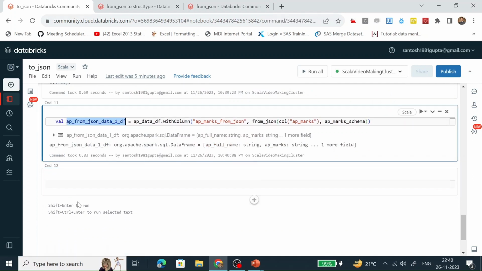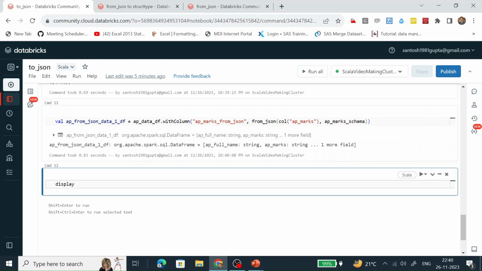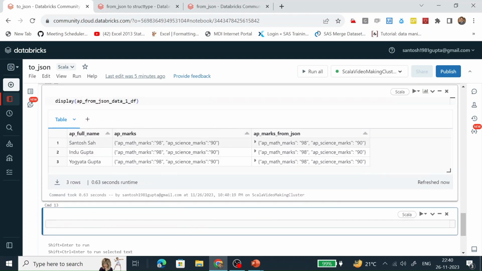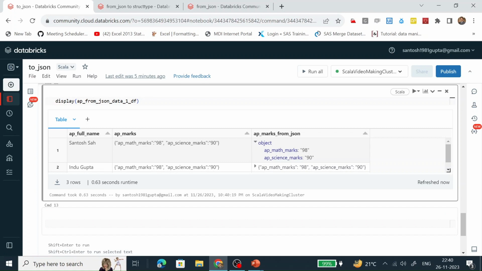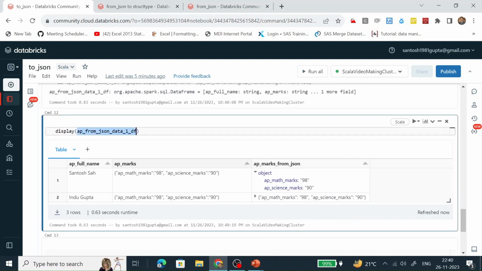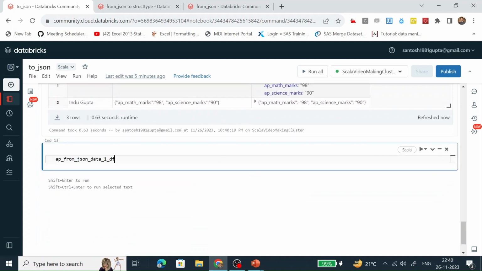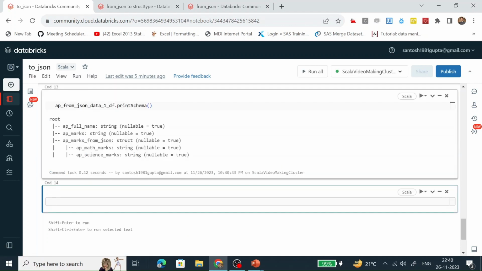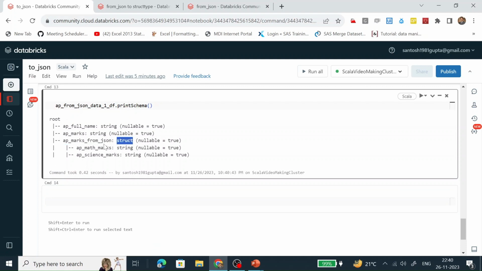We can see the content here. Run this. We can see this is a column which is created. This is of struct type, and these are the two columns. We can validate whether this column is of a struct type by seeing the schema of this data frame. How are we going to do it? With the help of printSchema. So we can see this AP marks from JSON is of a struct type, and it has two columns. Both are of string type.